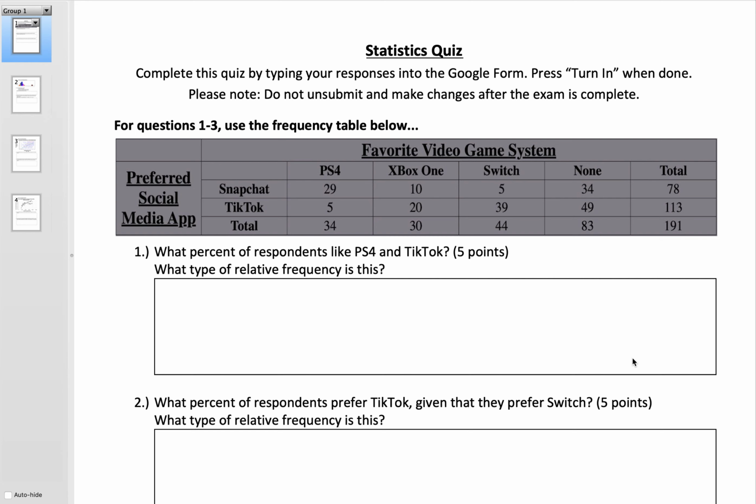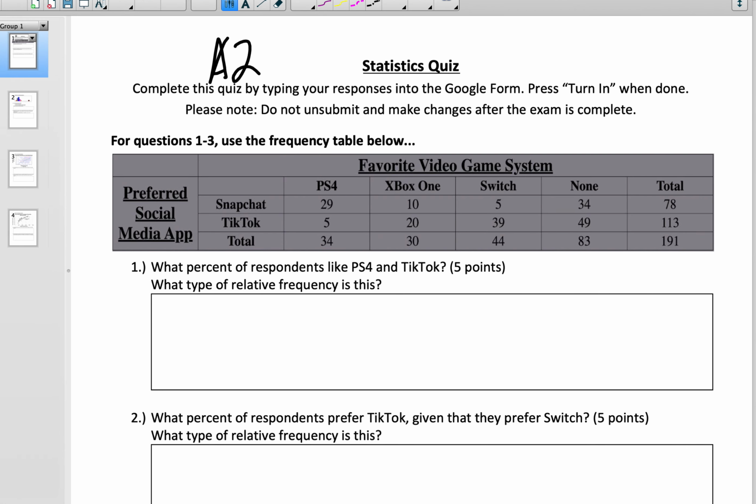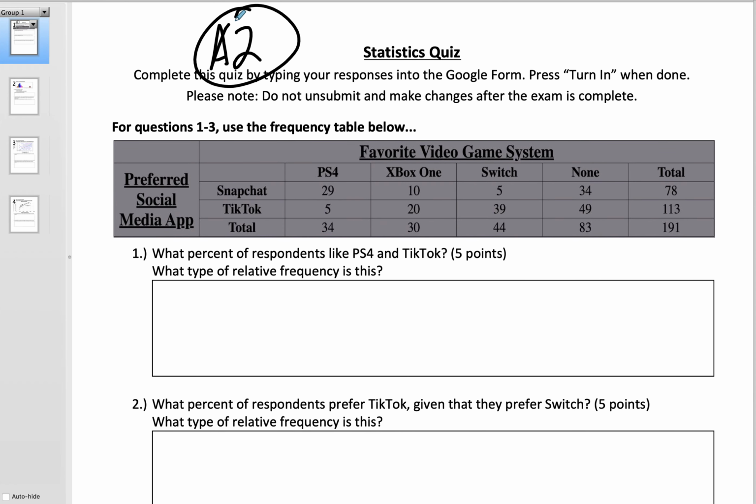It's Mr. Murray coming to you with a breakdown for the Course 1 Honors quiz on statistics, and this is for cohort, my apologies there, went to circle that, cohort A2. So in this video, I'm going to be walking through this quiz. I'm going to be breaking down some of the key ideas, things you might want to know, things that I saw that I think went well, things that I think we should improve,